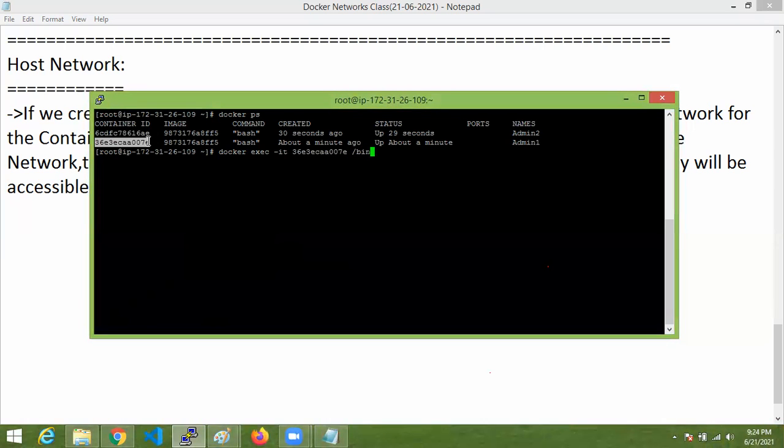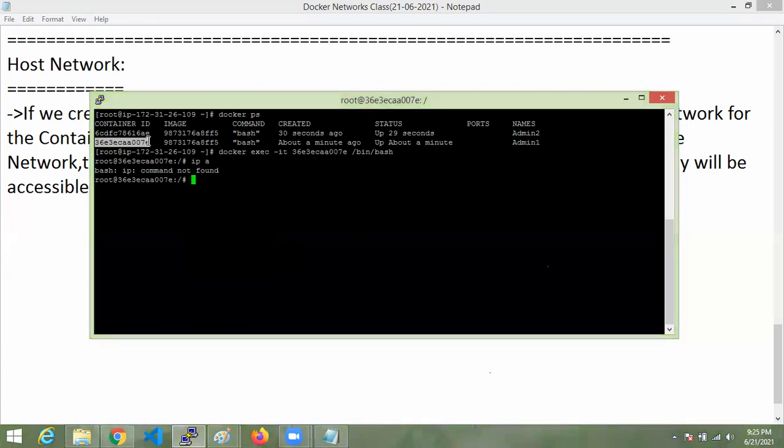I'm entering the container which is running in the bridge network, the default network, first. IP command not found. It is saying command not found. Why? Because here it is not identifying the driver. That's why you need to install the driver. By default, in every container there is no IP driver directly.